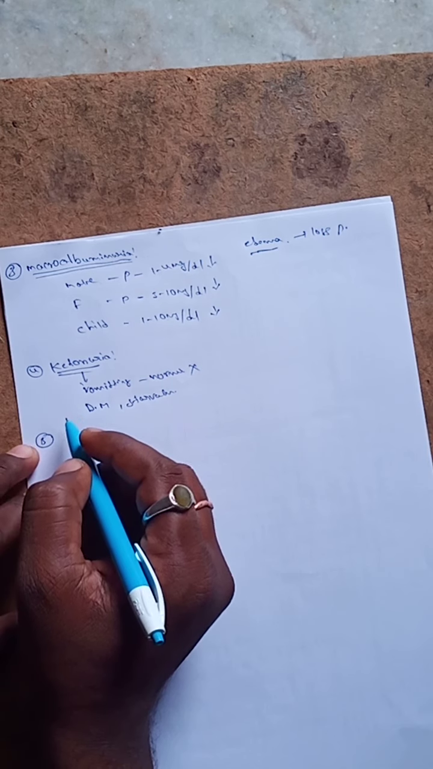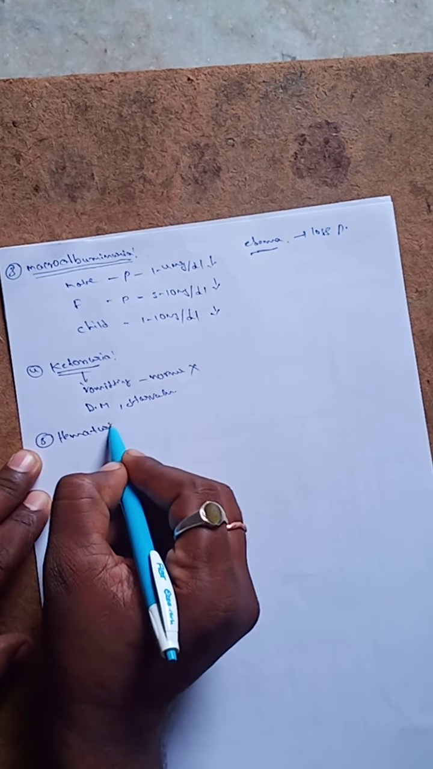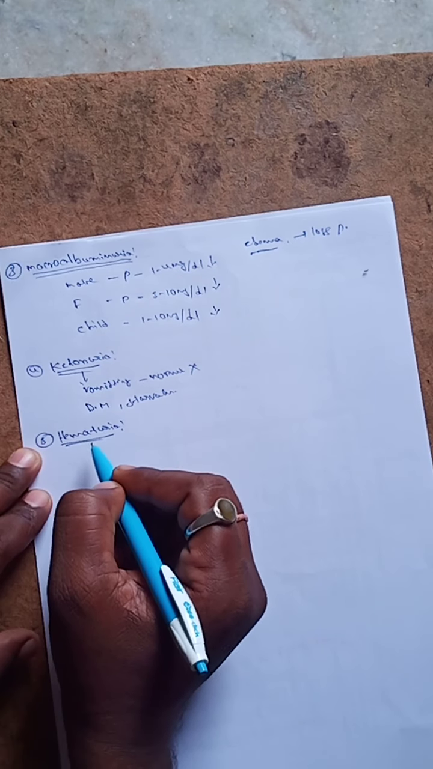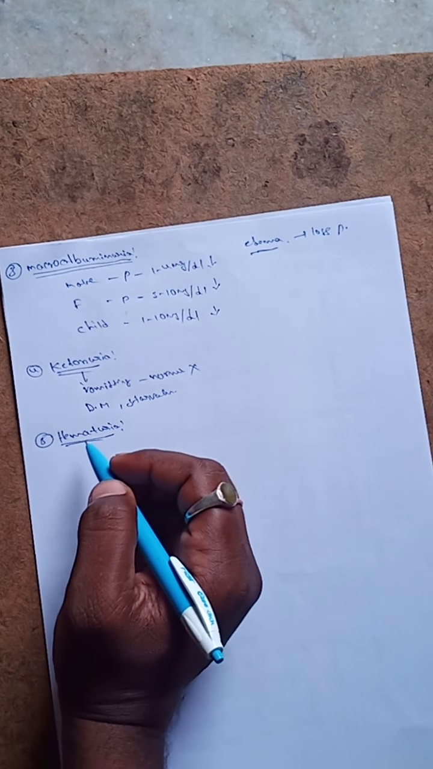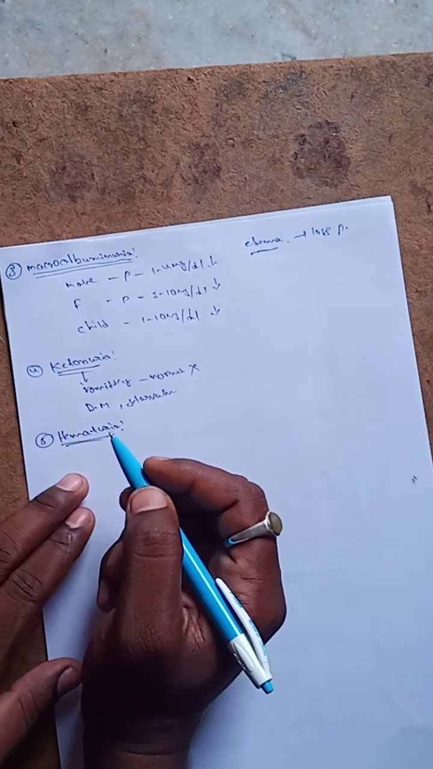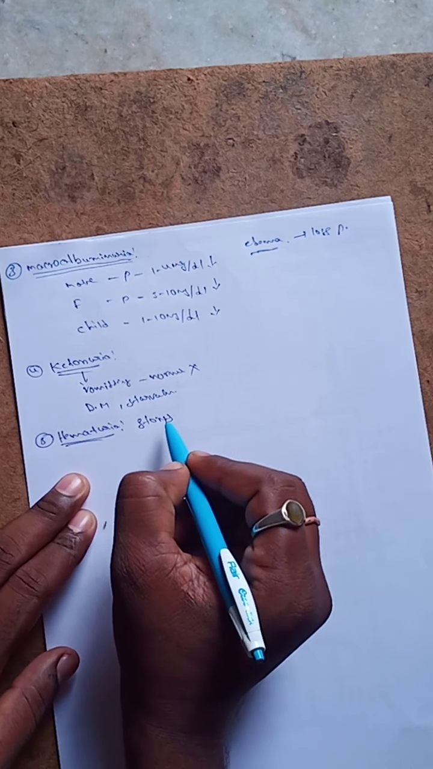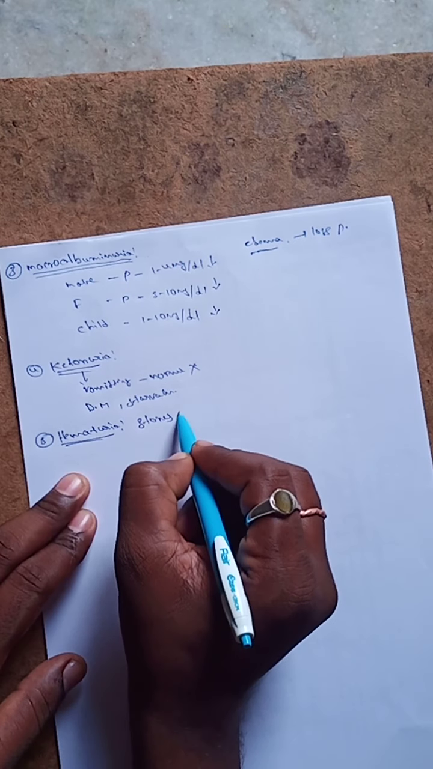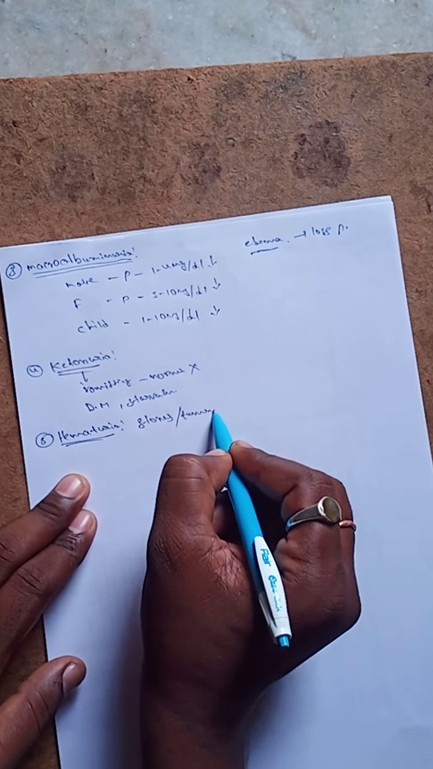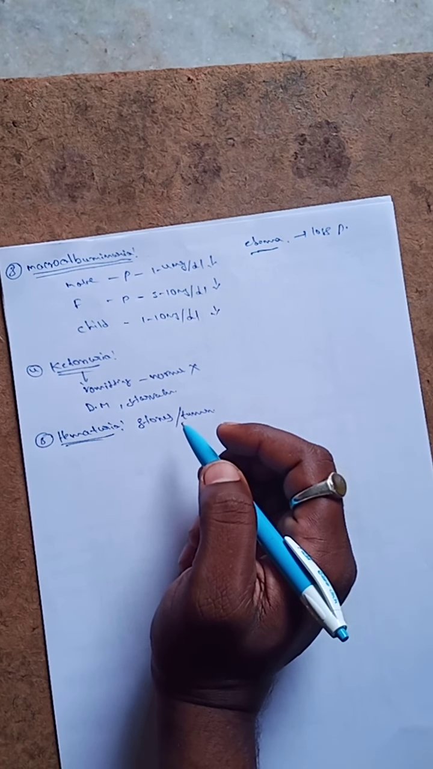And the fifth one is known as hematuria. So what is hematuria? Hematuria means a normal value with pathological causes, such as the formation of stones or tumors in the kidney.